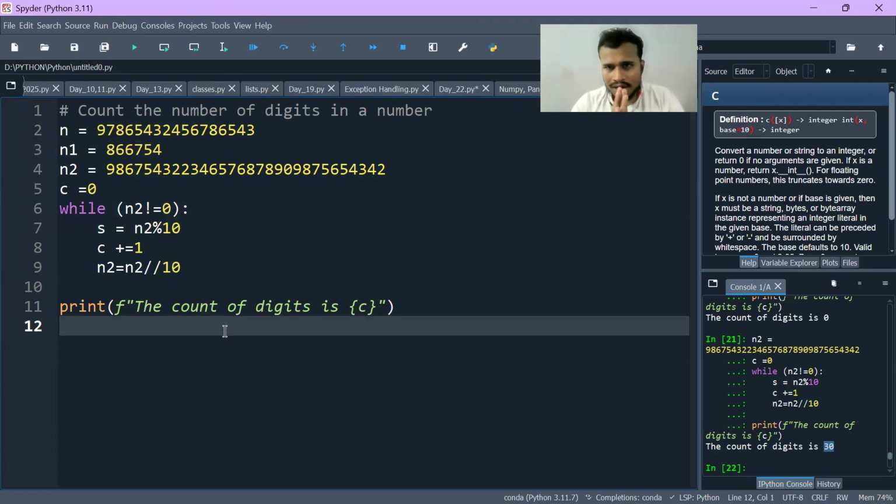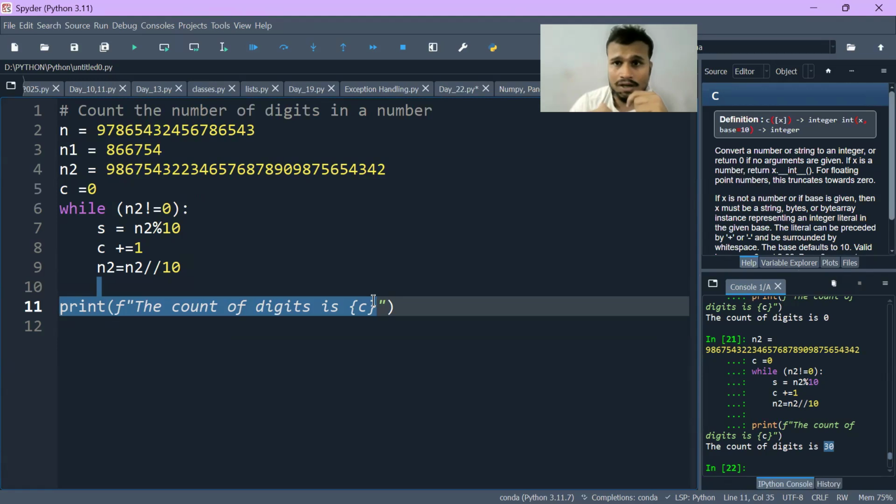So here you have understood the purpose of the while loop and the basic syntax for that. Don't focus on the logic. Logic I will explain tomorrow in the live stream. Sorry, this is the live session going on. On the live stream, I will explain the logic of every program. Every day I will do that. But here we are understanding the concepts, the basics behind it.